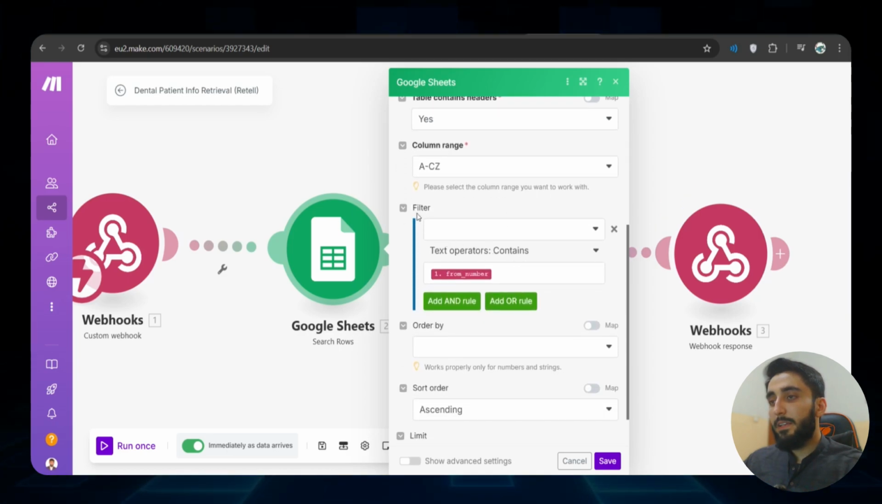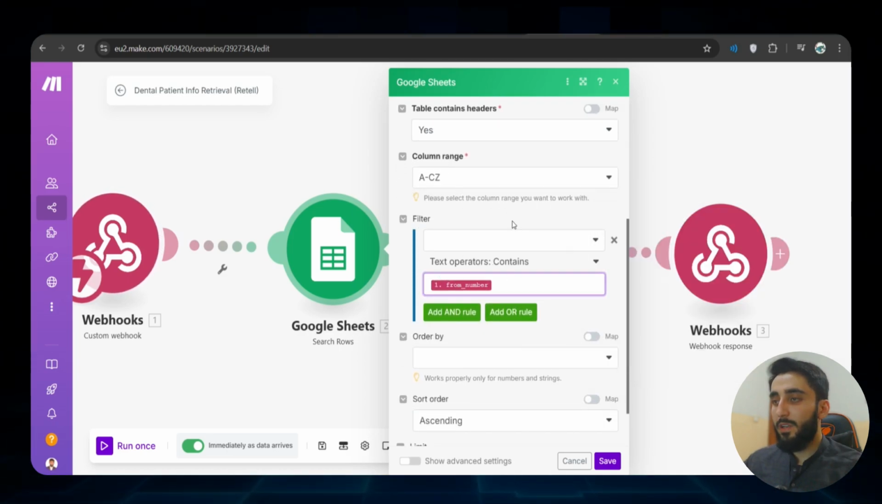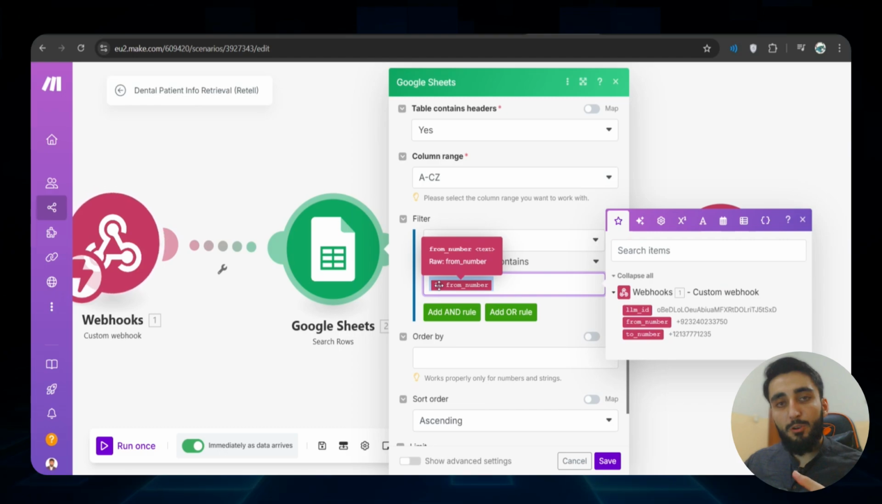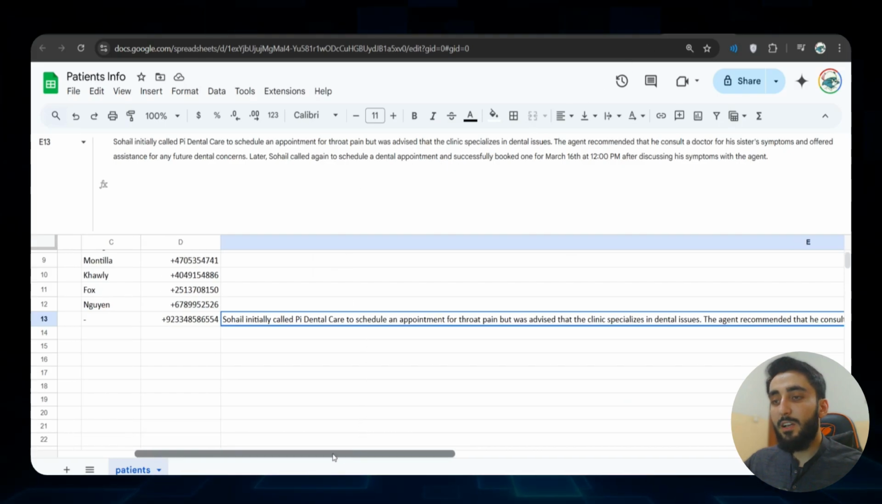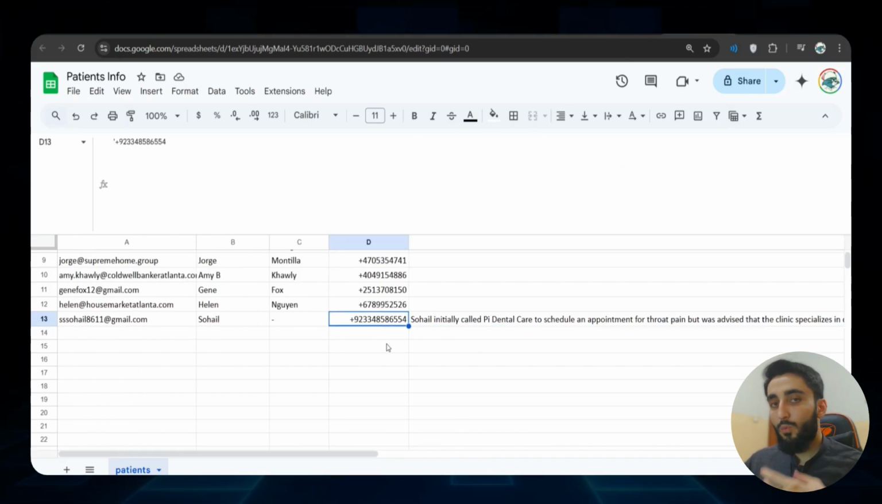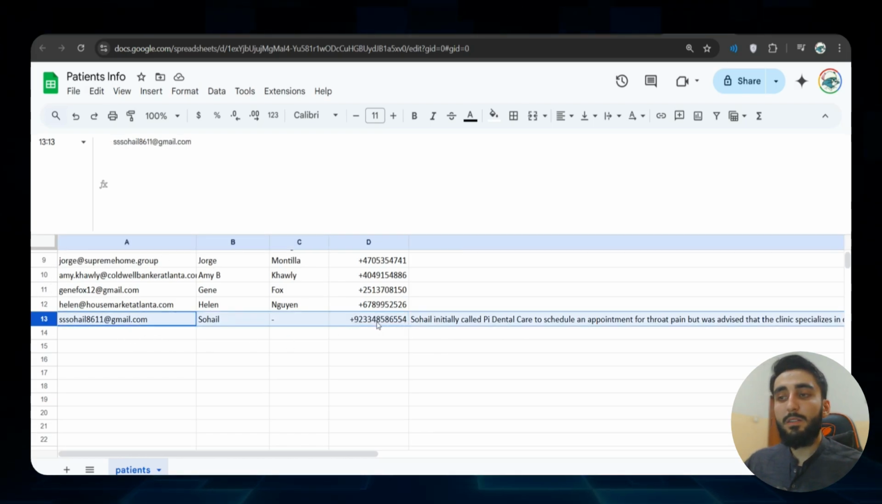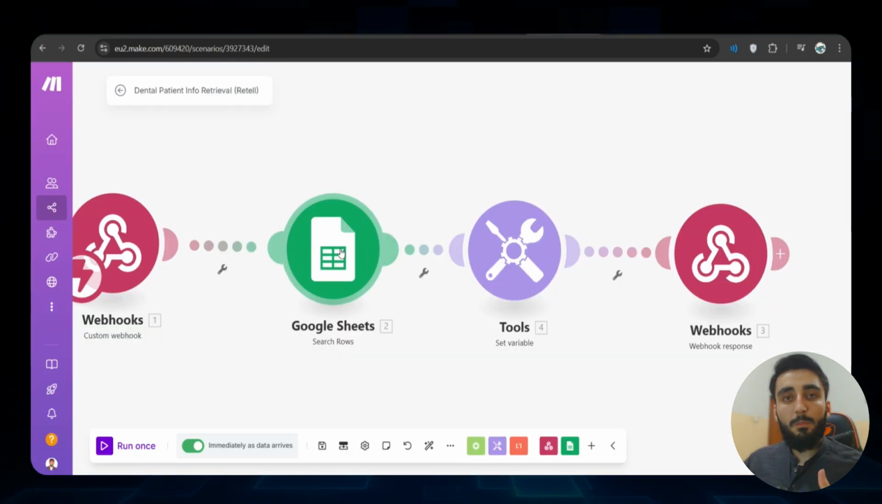Right, so I have applied a filter that says from the entire spreadsheet, give me the row that has this from number that was received by this webhook URL from RetellAI. So we are passing in the caller's phone number here in this module. It will automatically filter this entire sheet. This is the phone number that I used in the demo. It filters out all the rows and only returns this entire row, because this was the phone number that I used for calling. So from this module we got the phone number, whoever is calling.